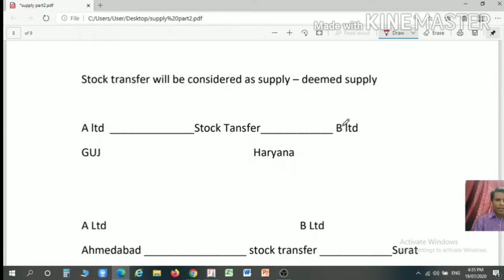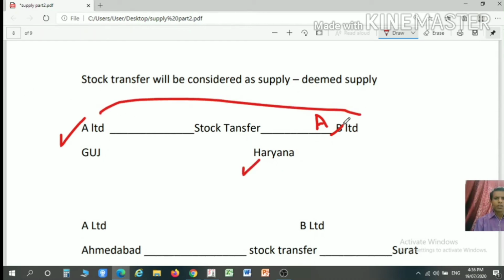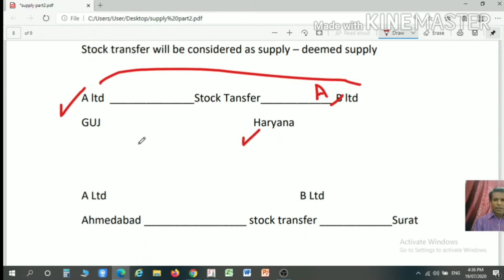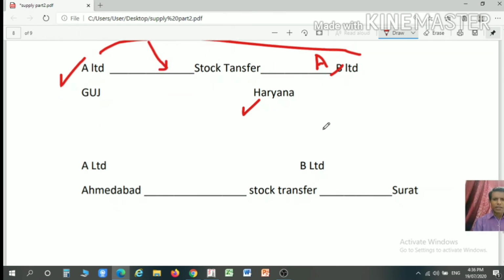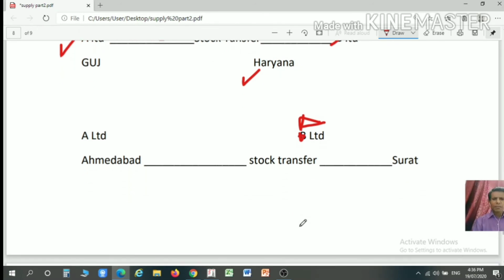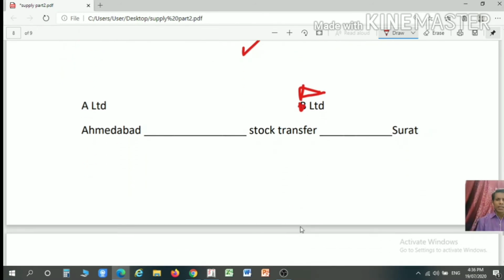Now whether the stock transfer will be considered as a supply or not, we will understand with the help of an example. Suppose A Limited has branches in Gujarat and Haryana. If A Limited Gujarat transfers stock to A Limited Haryana, then this transaction will be considered as a supply. This is considered as a deemed supply. Suppose A Limited has a branch at Ahmedabad and a branch at Surat. Suppose the Ahmedabad branch transfers goods to the Surat branch, then this will be considered as a supply only if